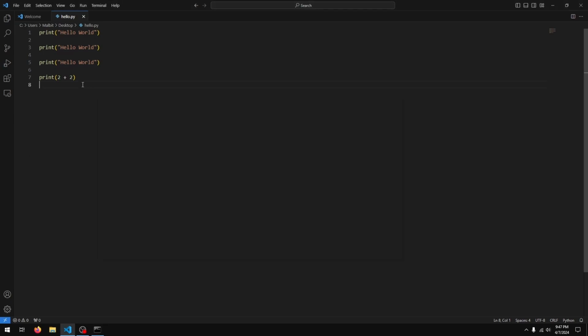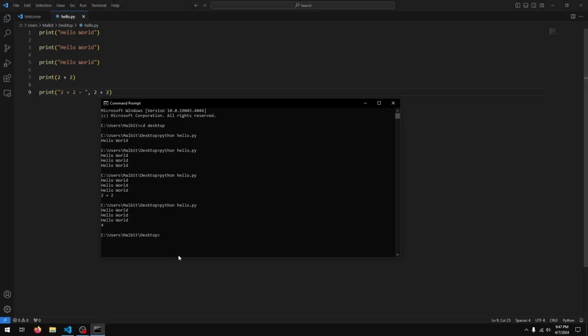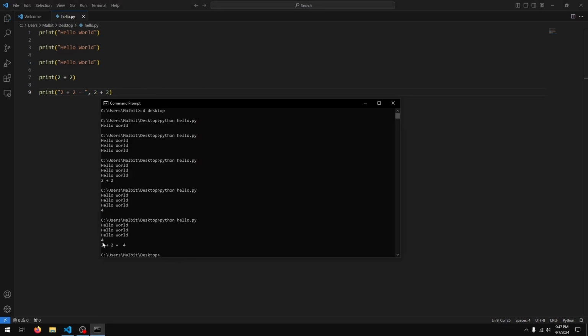And yep. Now we can also do something like this. Print, so 2 plus 2 equals, 2 plus 2. And when I run this bit of code, I get 2 plus 2 equals 4.